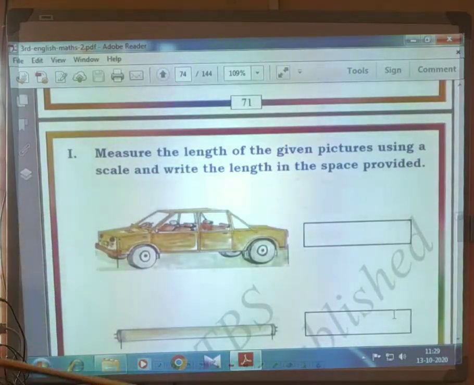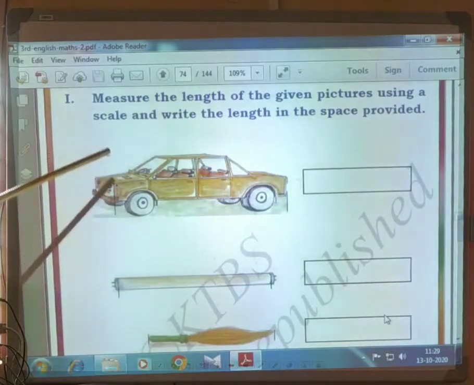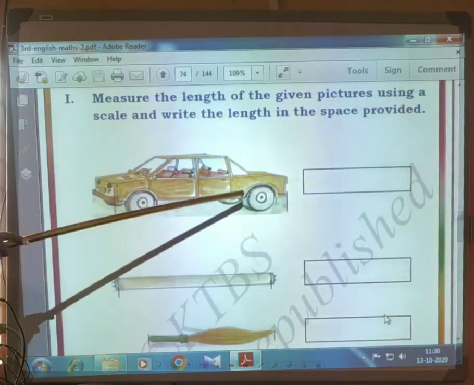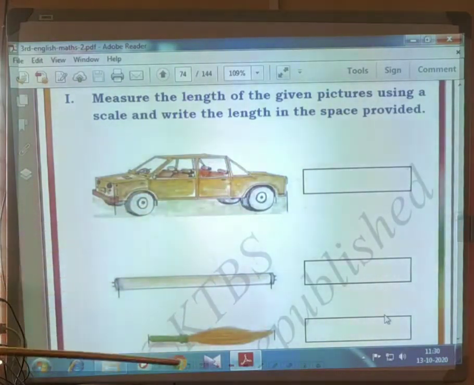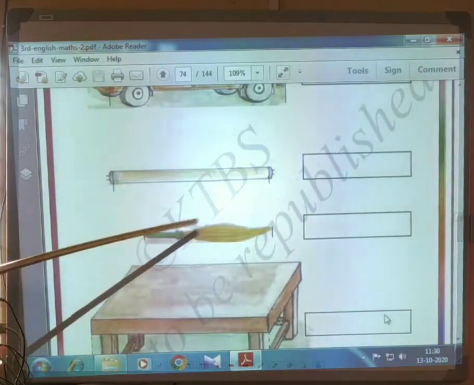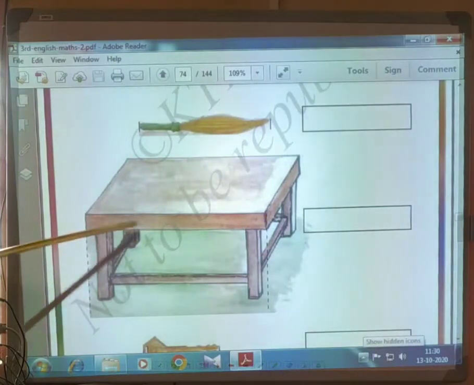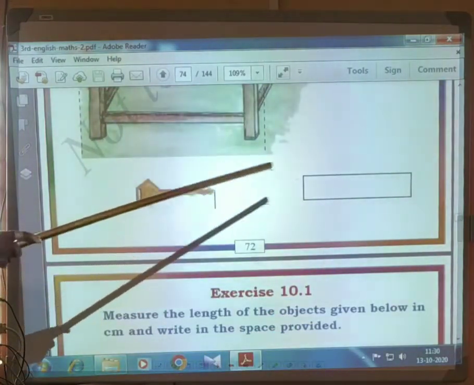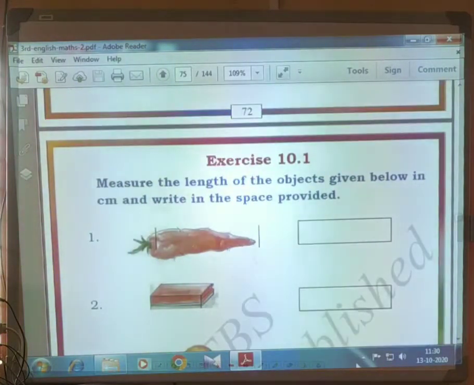And this one you have to do. Measure the length of the given pictures using a scale and write the length in the space. You have to measure the length by scale. Okay, I think this may be 8 to 10 centimeter. This is also 8 centimeter and this is 5 to 6 centimeter. For this length, if you measure, you will get 7 to 8 centimeter, and this is 3 to 4 centimeter. You will get the length in between.